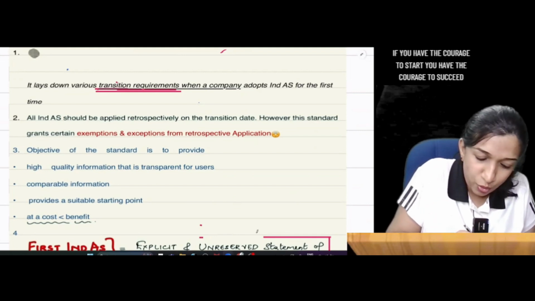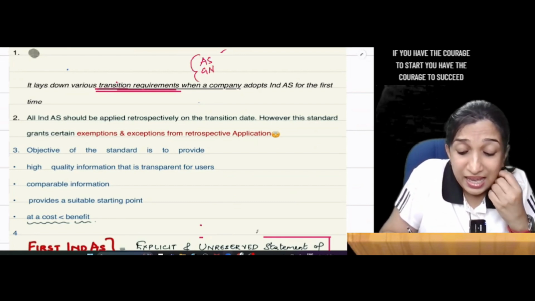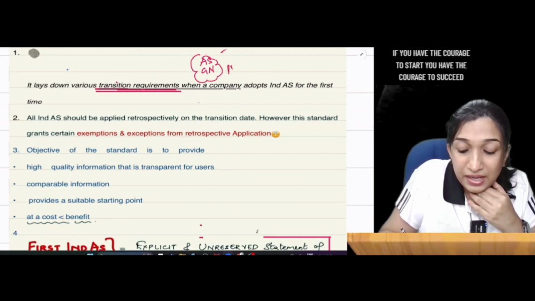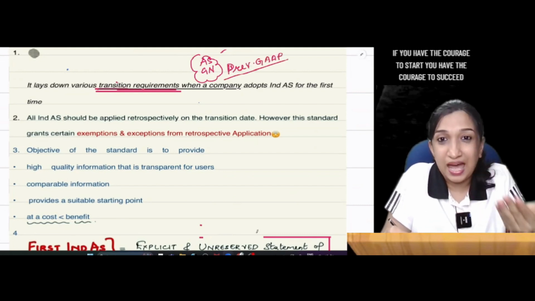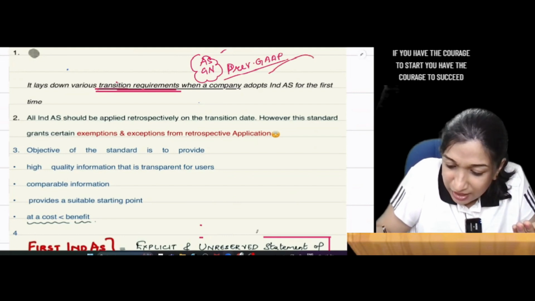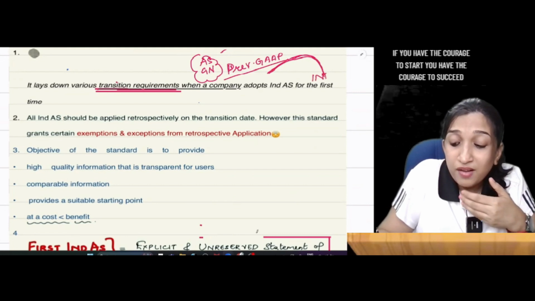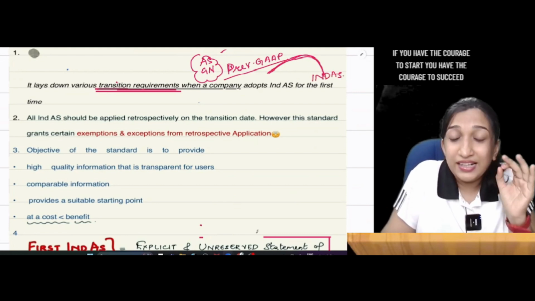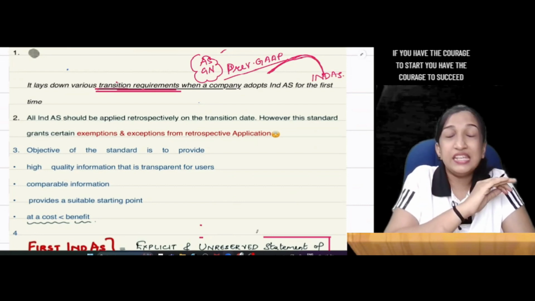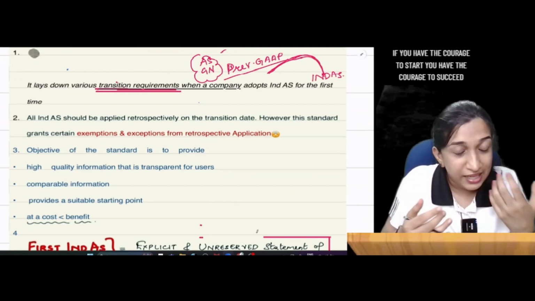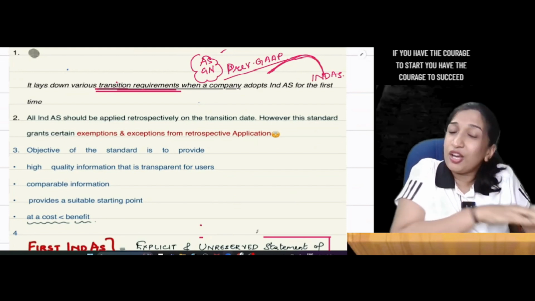You were following accounting standard or guidance note, or we generalize it and call it previous GAAP. You were following previous GAAP. Now there is a transition from this previous GAAP to Ind AS, on which date? On the date of transition, not the year in which Ind AS becomes applicable. Current year, go back to previous year, beginning of previous year.